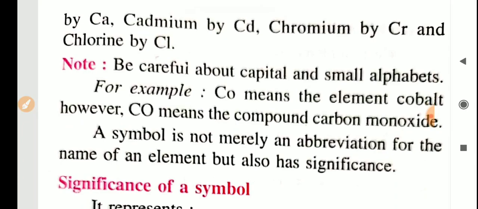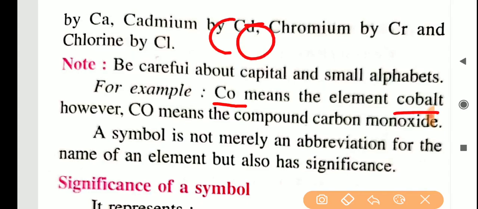Then the note given is for this question. Now, what I am going to tell, this question came in the board exam last year. Co is given for cobalt, and if we take both letters as capital letters, what will happen? We know that C is carbon and O is oxygen. If we write it like this, it will be carbon monoxide. We should not write both letters as capital. Only the first letter should be capital and the second letter should always be small.